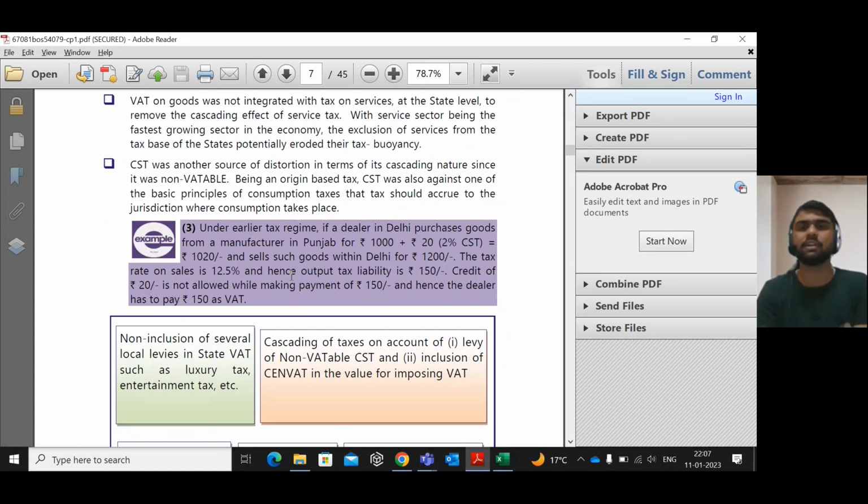A is registered in Telangana, B is registered in Karnataka. A is the supplier, B is the recipient. A is supplying to B. B is a registered person whose registered place of business is Karnataka. The location of the supplier is Telangana, and the location of the recipient is Karnataka.